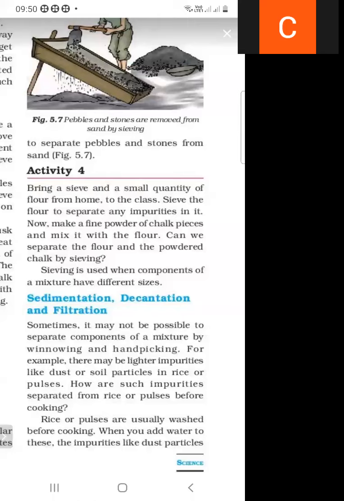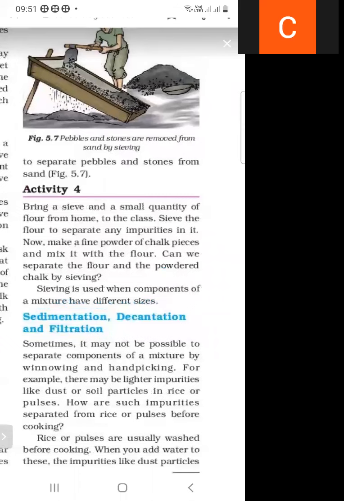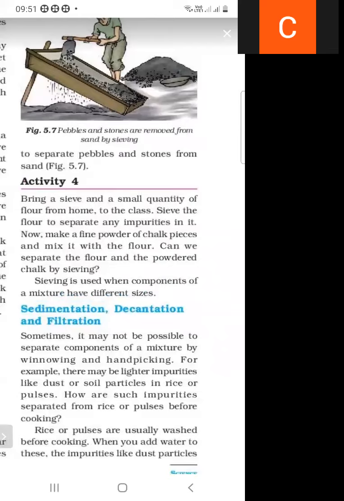Now make a fine powder of chalk pieces and mix it with the flour. We will take some chalk pieces from the classroom, make a fine powder of chalk, and then mix this fine powder of chalk with the flour. Can we separate the flour and the powder chalk by the process of sieving?